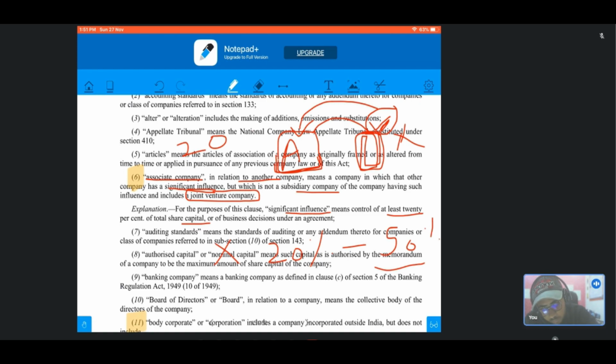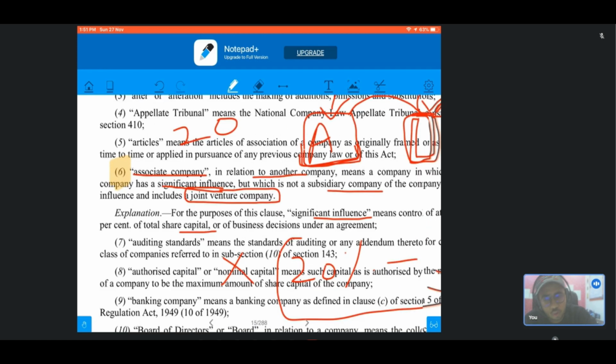Therefore, the shareholding must lie between 20% and 50% only. Also, the associate company includes a joint venture company.